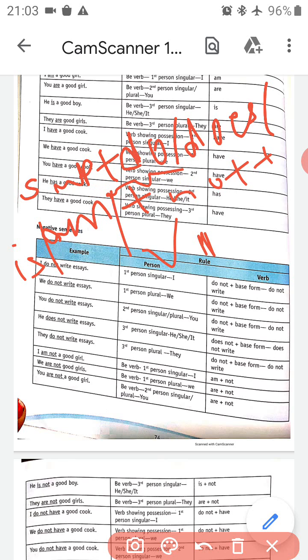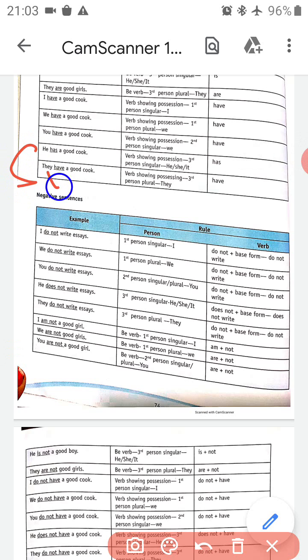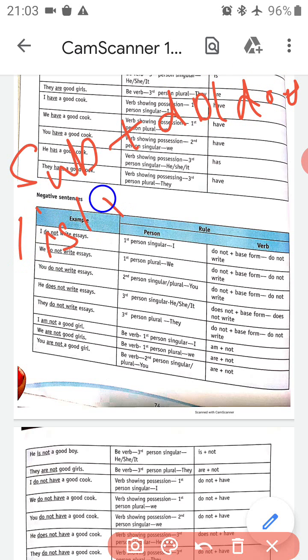Let me do it one more time. Subject plus do or does or is, am, are, plus not, plus verb first form. So for making a negative sentence in simple present tense, this is the formula. For example, we can see: I am not a good girl. Okay, I am not a good girl. So I is our subject.